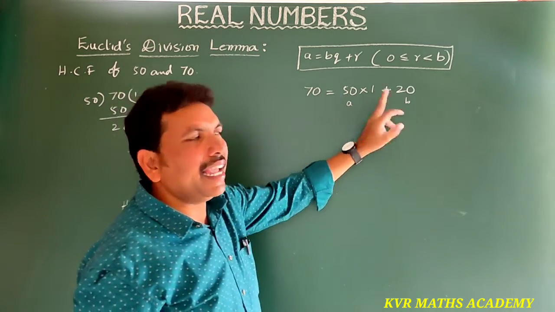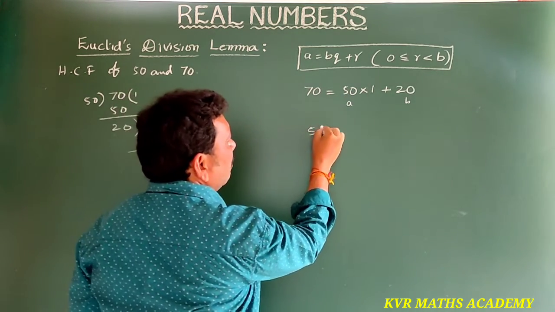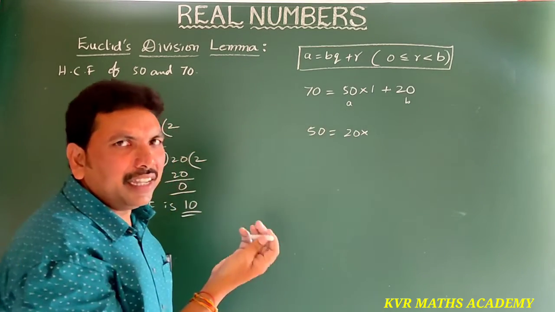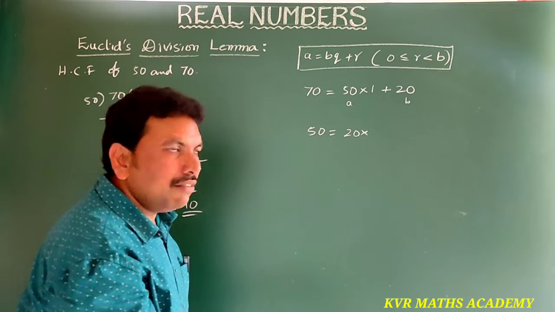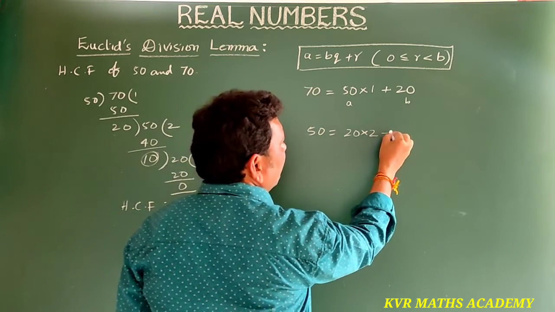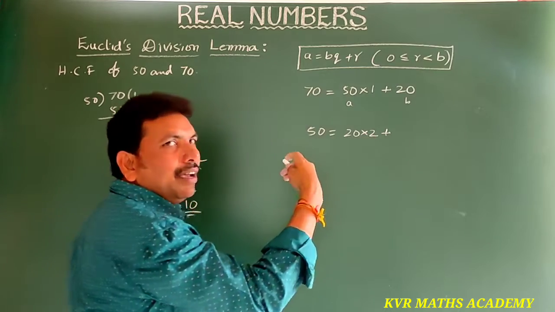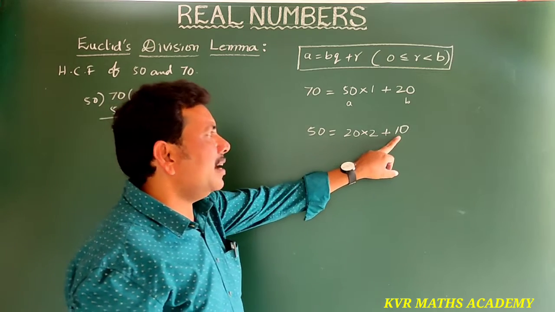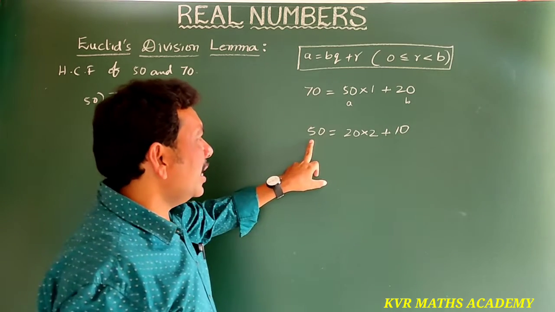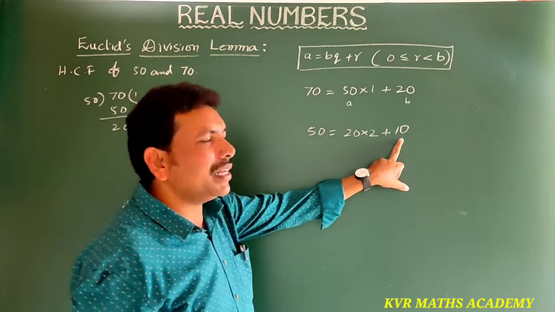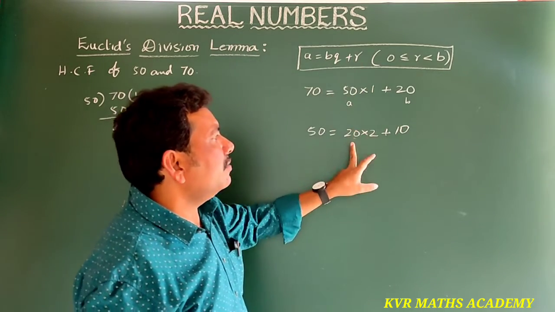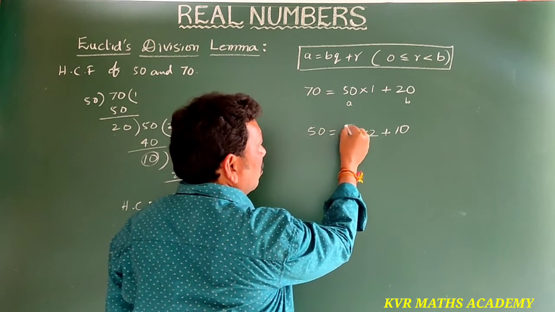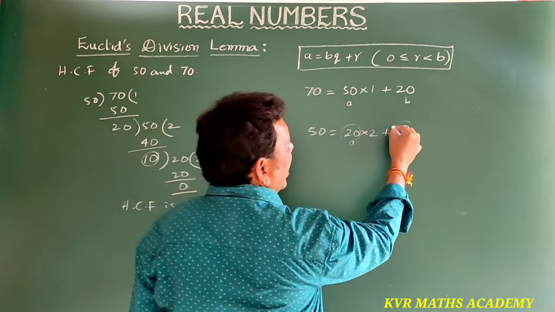So 50 as A and 20 as B. Now A = 50 = BQ + R. How many times does 20 go into 50? 2 twos are 40, plus remainder 10. Here the remainder we have got is 10 only. So again we have the same condition, A = BQ + R. Next, we have to take this one as A and this one as B.